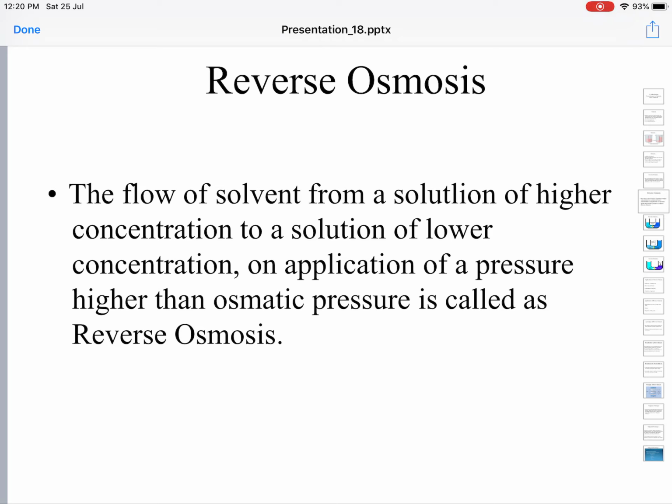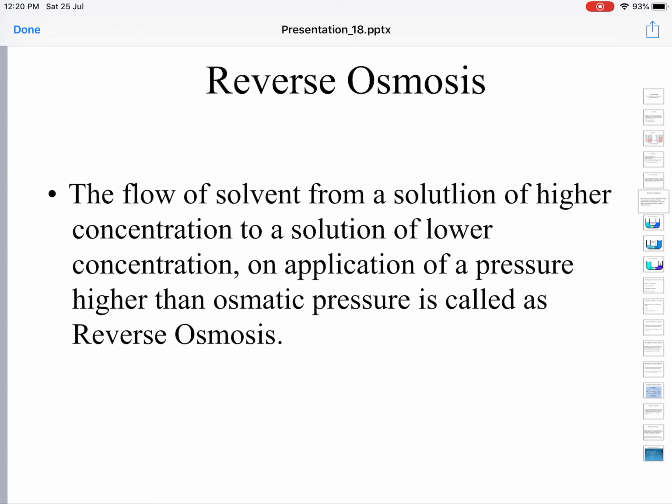Then if you exert still higher pressure, more than the osmotic pressure, the solvent molecules start diffusing through the semi-permeable membrane from the solution of higher concentration into the solution of lower concentration. This is exactly opposite to osmosis. So we call it reverse osmosis, in short RO.